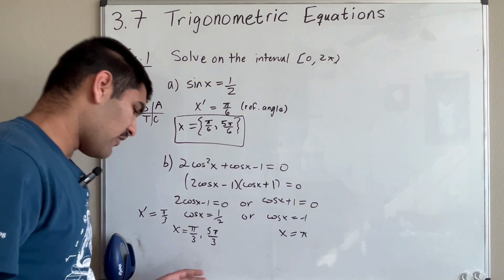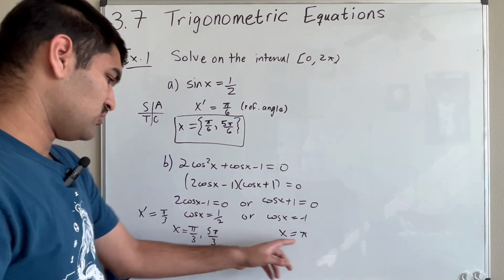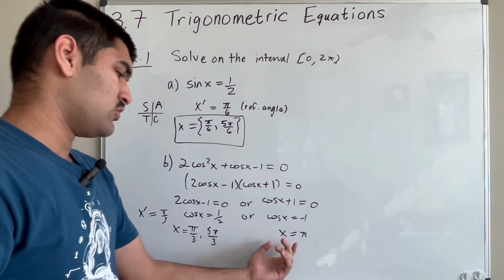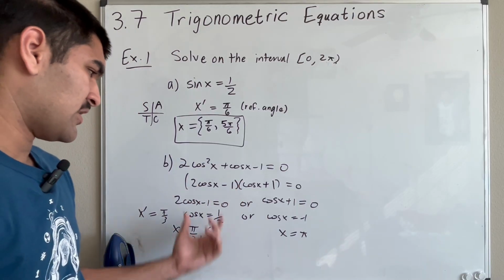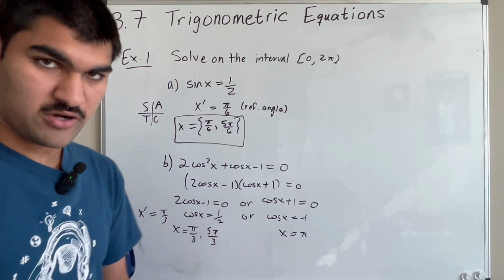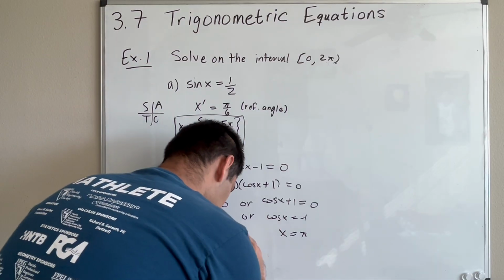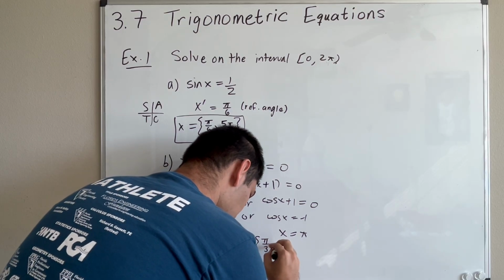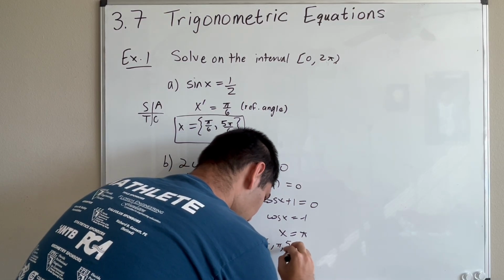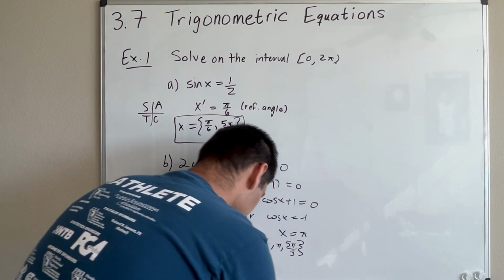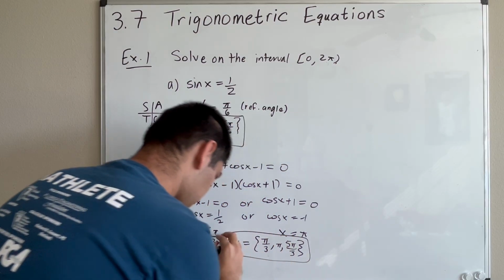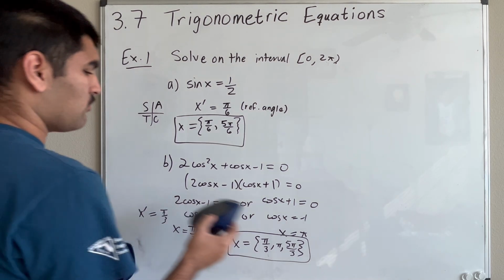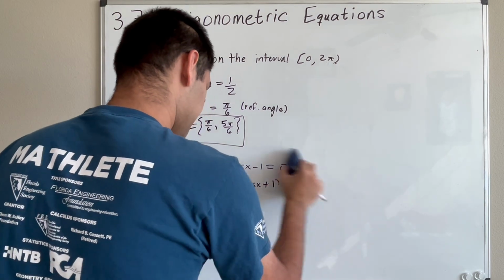Now we have to check each of our solutions to make sure they satisfy the original problem. I'll tell you that they do work, but you can double check and verify that all three of these solutions work. But yeah, that's our final solution: pi over 3, pi, 5 pi over 3. All right, cool. Let's do one more of these, solving on an interval.